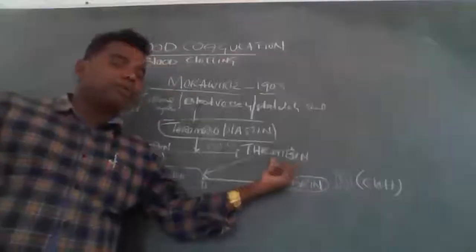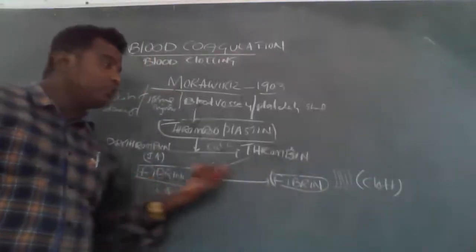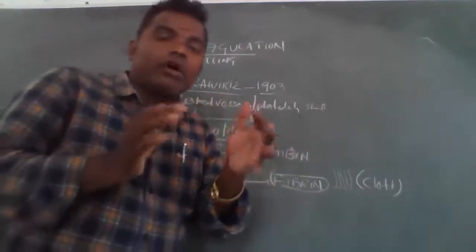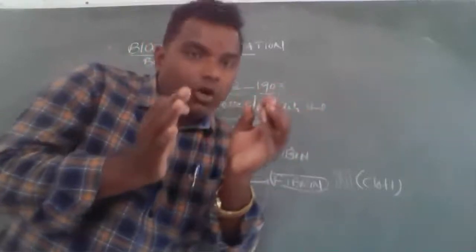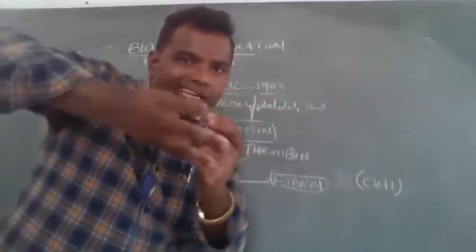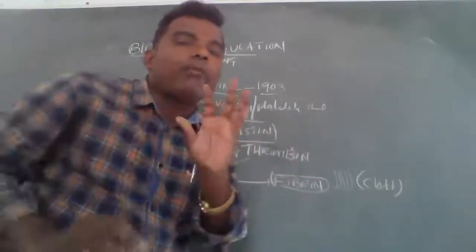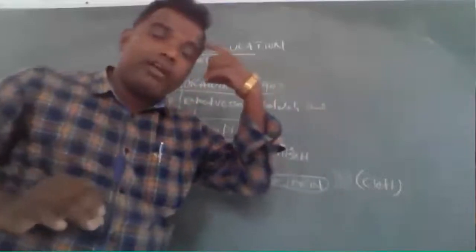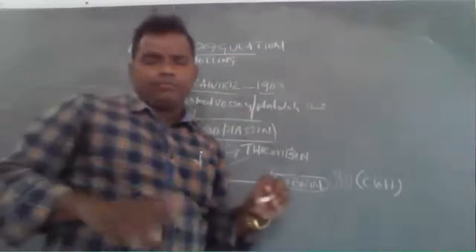This thrombin converts the inactive fibrinogen into fibrin. A group of fibrin threads is formed, and that is called a clot. The clot is sealed by these factors, and a plug is formed. This is the mechanism. I hope you understood.